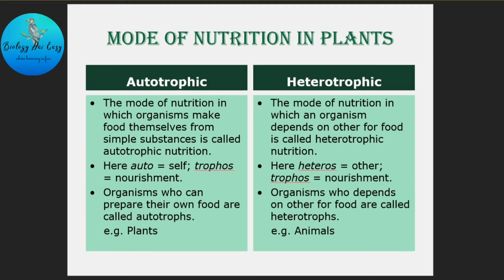And autotrophic mode of nutrition is mainly exhibited by autotrophs like plants and trees, whereas the word heterotrophic is also divided into 2 words, where heteros means other and trophos means nourishment. In this mode of nutrition, an organism has to depend upon other organisms for food as it is incapable of synthesizing its own food. Heterotrophic mode of nutrition is exhibited by heterotrophs like animals and even human beings. We are also heterotrophs because we depend on plants and trees for many kinds of food.